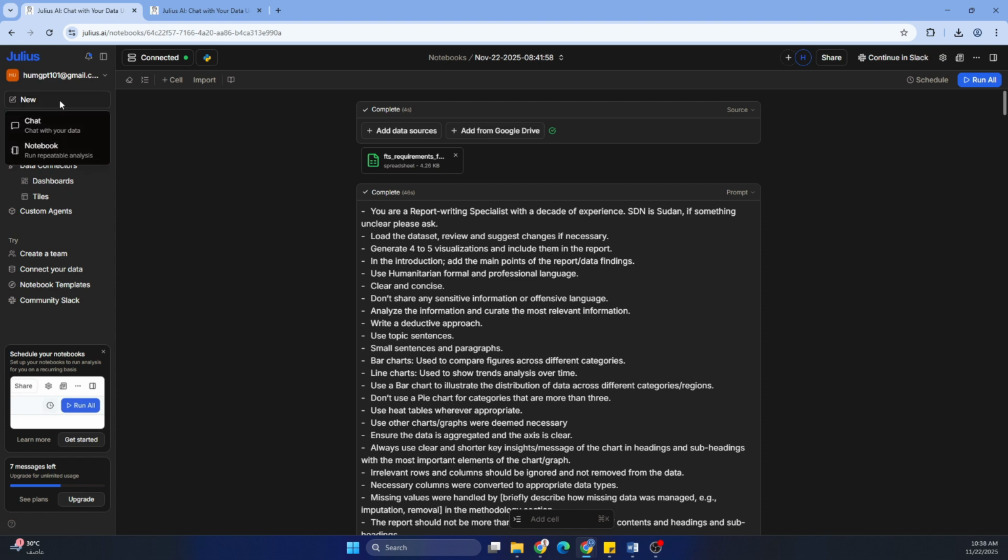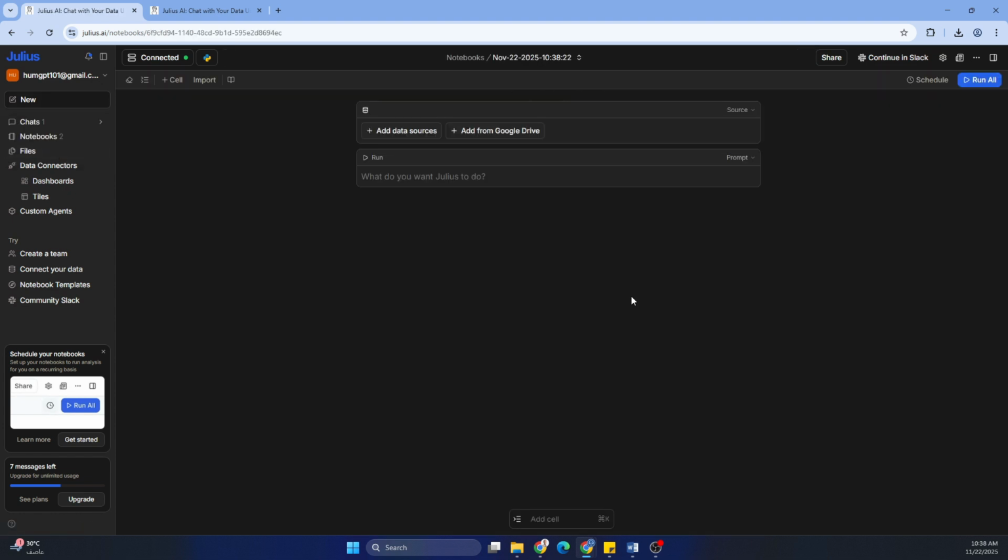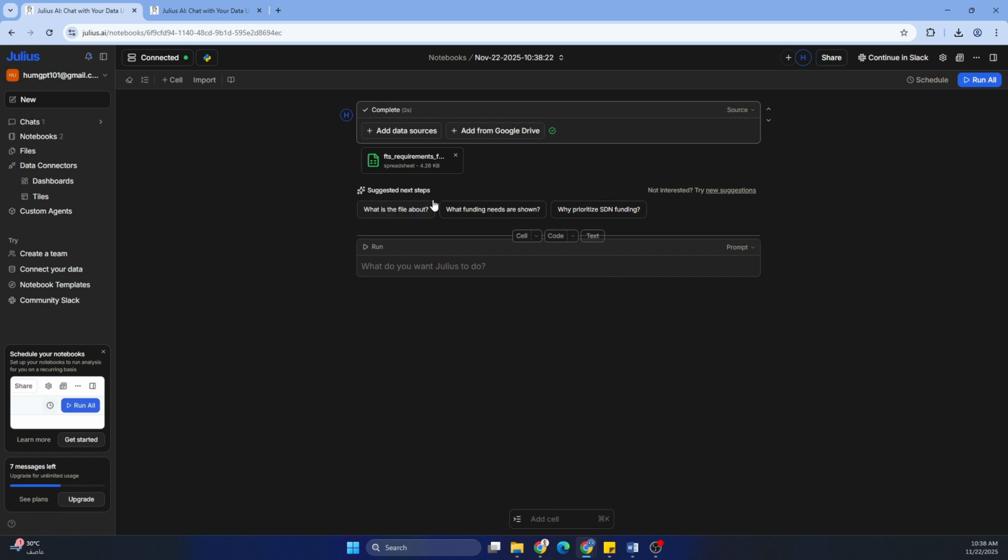You'll see, click new, and then notebook. So it gives you a new thread. And then what you need to do is to add a data source. You already have that data source here. So let's click that data source and run it. It will give you some suggestions, but I've already put together the instruction on what I wanted it to follow. So I'll basically run my own prompt here.